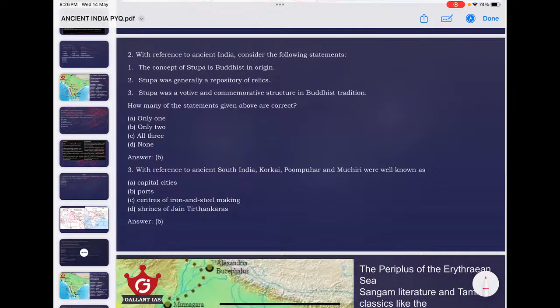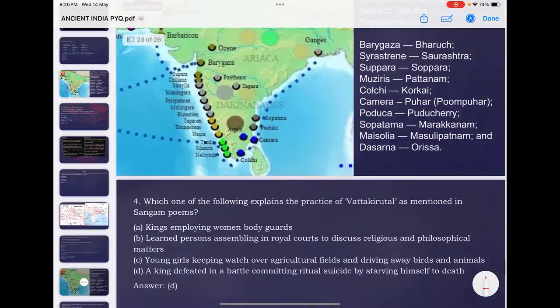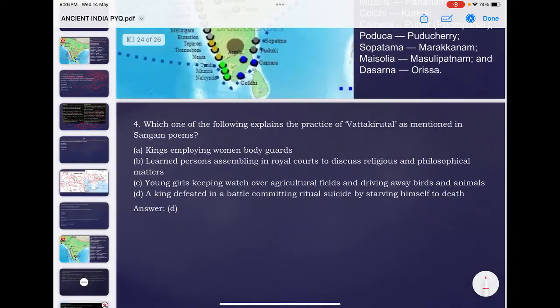Even before that, there is existence of these mound structures where shamanas were buried. Stupa was generally a repository of relics. Exactly, that second statement is fine. Third is also fine. Then, in ancient India, Korkai, Pumpuhar, Musiri were well known as port centers. So again, I said the ports are important for you. Which one of the following explains the practice of Vattakirudal as mentioned in Sangam poems?